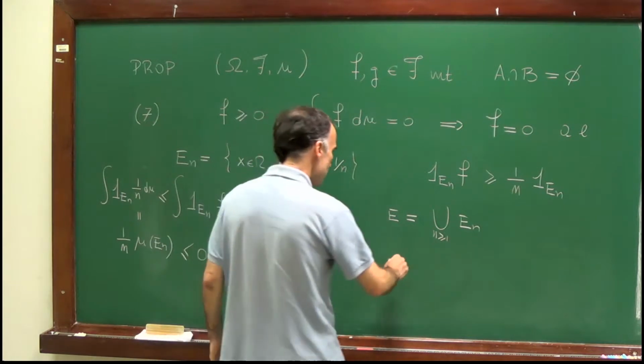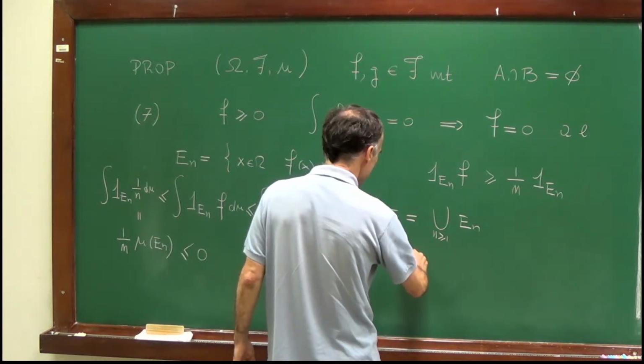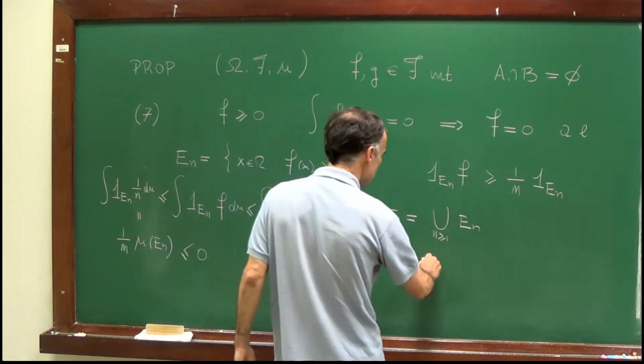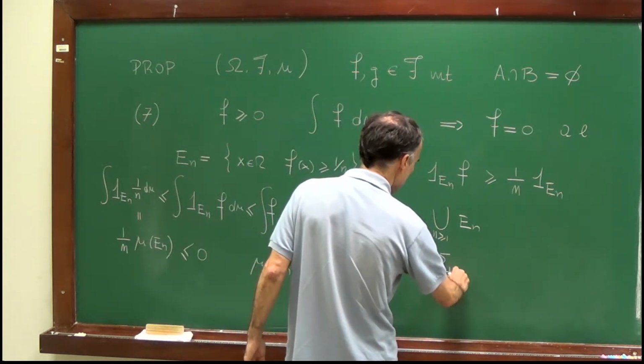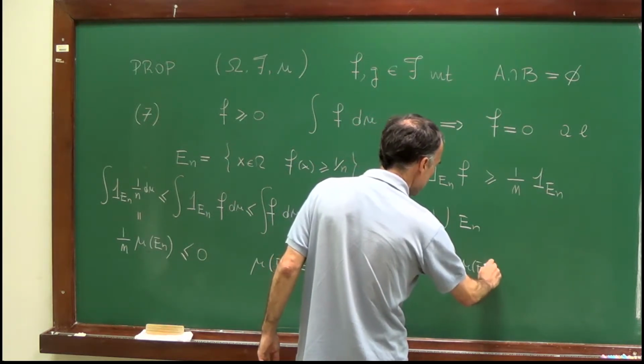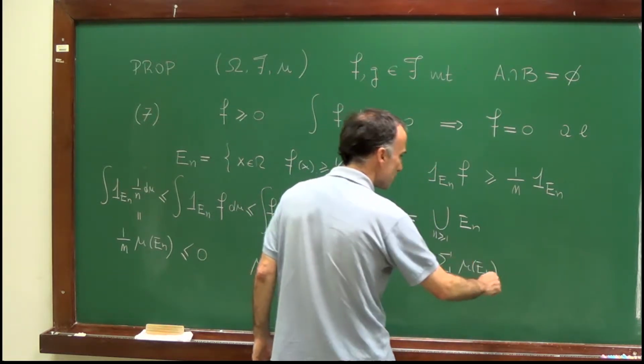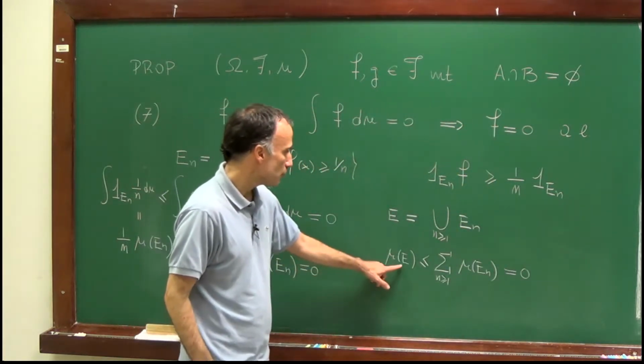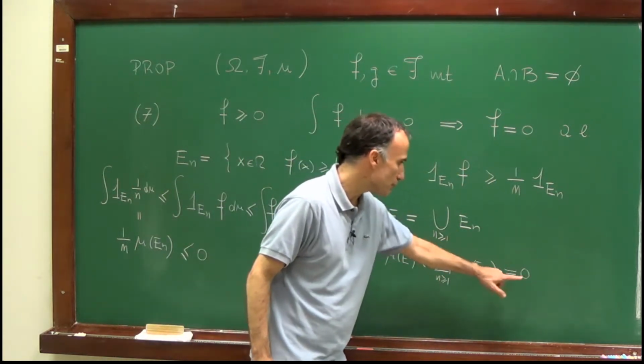By subadditivity, mu of E is less or equal than the sum of mu of En, and since each one is equal to 0, this set has measure 0. Therefore, mu of E is a set of measure 0.